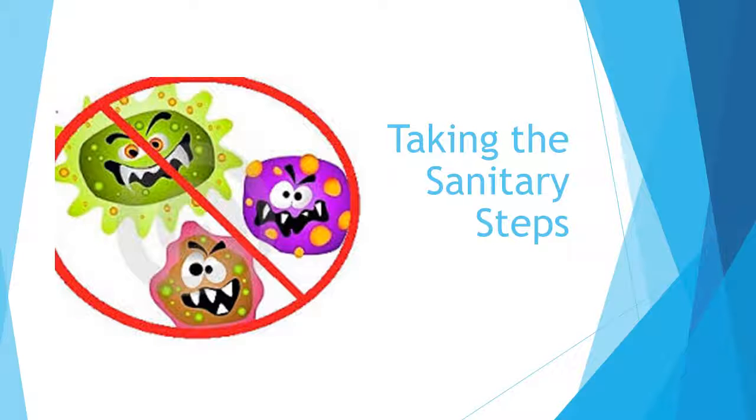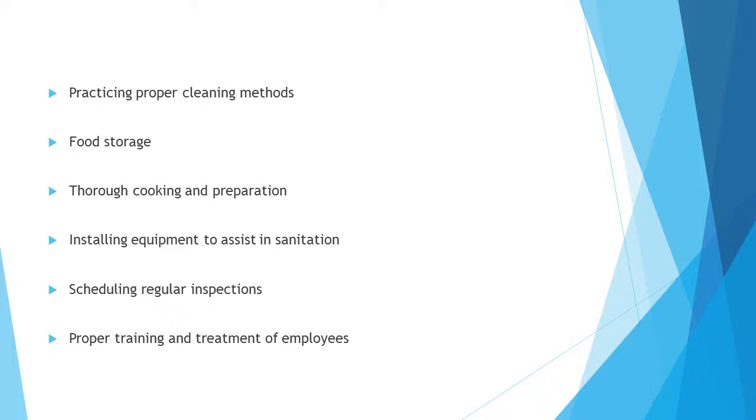Taking the sanitary steps. Practicing proper cleaning methods will help to prevent cross-contamination by ensuring that any bacteria left on surfaces, tools, and machinery will be removed. The first step is to wash the surfaces with warm water and soap. Next, rinse off the soap with clean water, and finally sanitize by immersing in a food-safe solution. Be sure to sanitize any compromised surface, work area, or tool immediately.